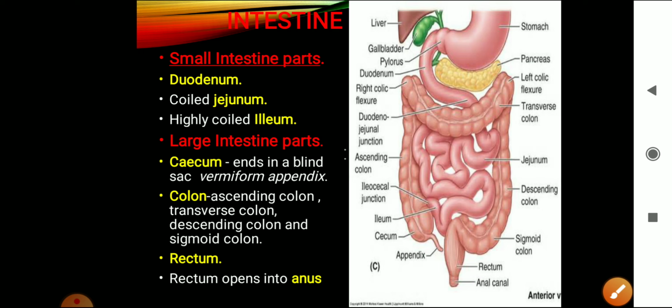Hope it's clear. So the parts of the small intestine, I hope it's clear to you all. Small intestine consists of the three parts, that is duodenum, jejunum and ileum. Then large intestine divided into cecum, that is the bottom portion, continues as the colon. Colon is divided into ascending colon, transverse colon, descending colon and sigmoid colon. Sigmoid colon opens into the rectum and rectum opens into the anus.